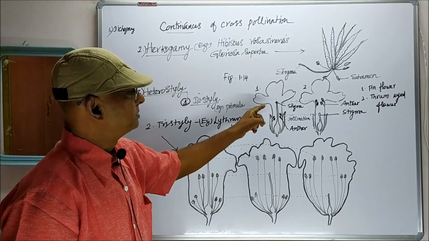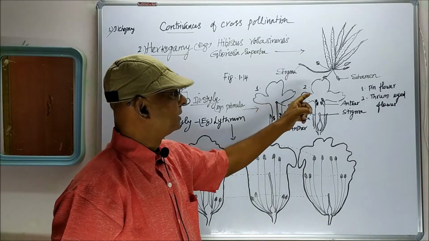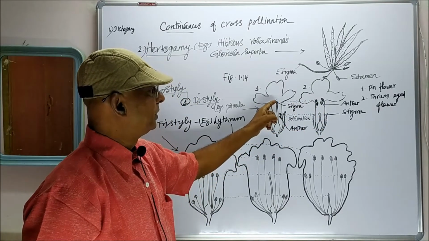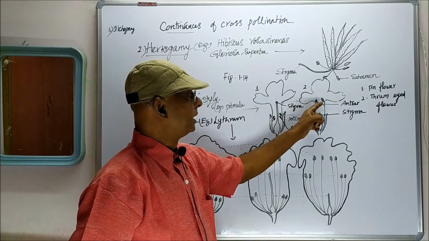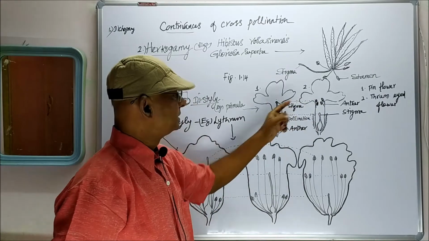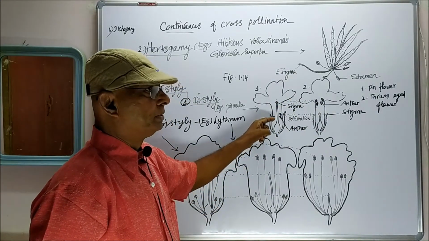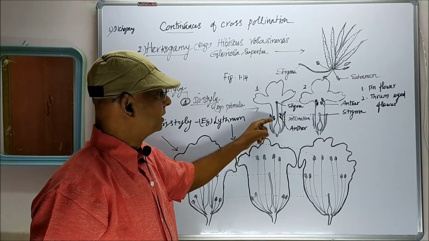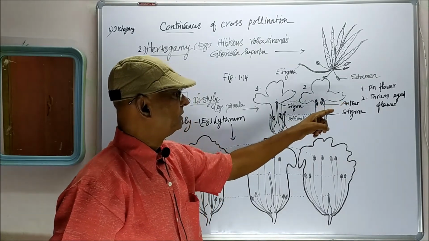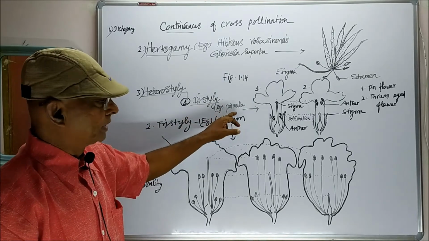So in the first case, pollination is possible between the pin flower and the thrum-eyed flower. The long stigma of the pin flower and the stamens which are produced at the top of the thrum-eyed flower, pollination is possible. In the second case, the anthers which are produced at the bottom of the pin flower can pollinate the short stigma of the thrum-eyed flower. So that is the distylic condition in Primula.